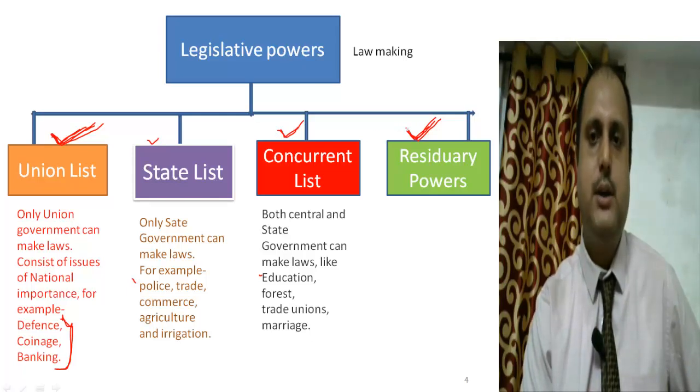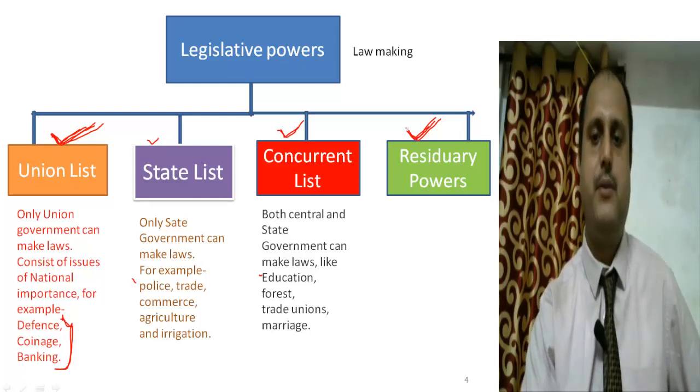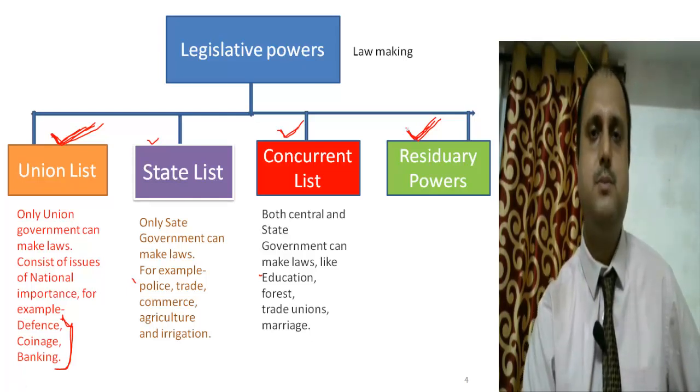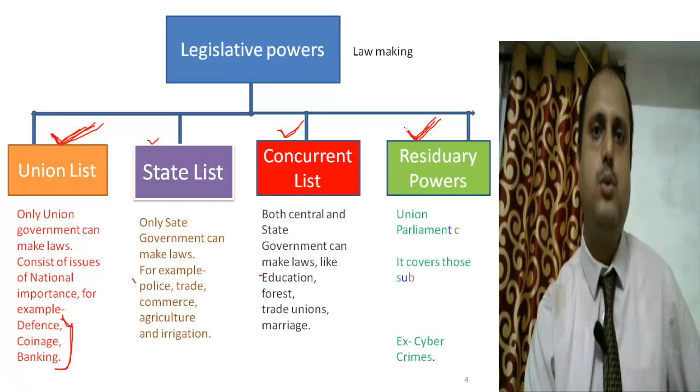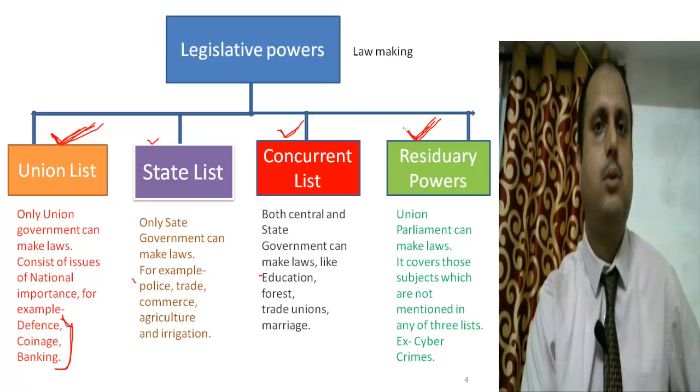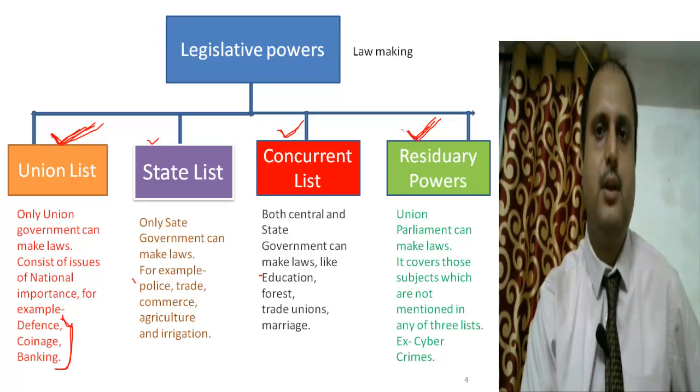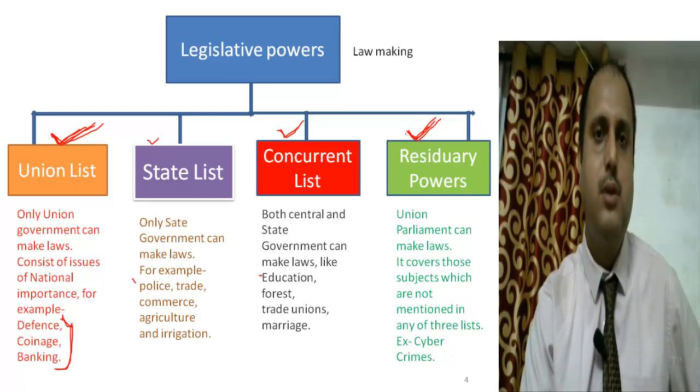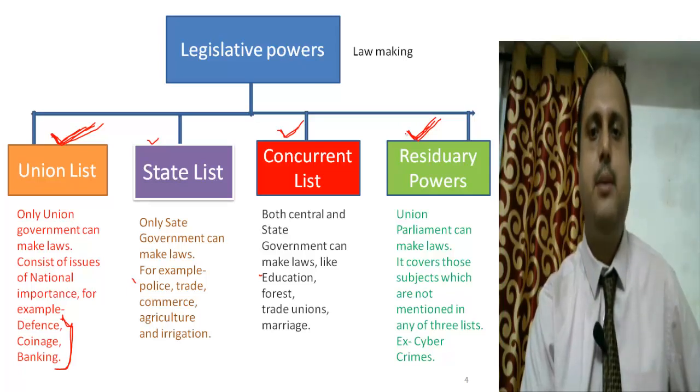The next one is the residuary powers. Now what is the meaning of the residuary powers? The residuary powers cover all those subjects which come under neither the Union list, nor the state list, nor the concurrent list. These subjects are new and have not been covered in the three lists. For example, cyber crimes.